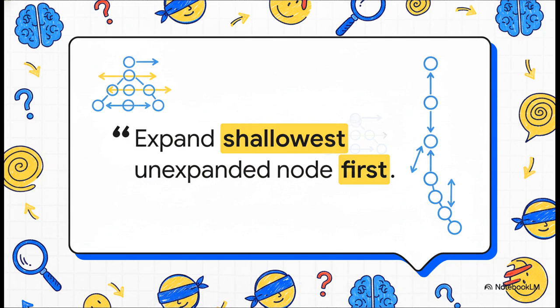Now, what does that actually mean in plain English? It just means the AI looks at all of its immediate options, everything just one step away, before it even thinks about looking at things 2 steps away. The best way to picture it is like dropping a pebble in a pond. It explores that first ripple completely before it moves on to the next one, expanding outward.